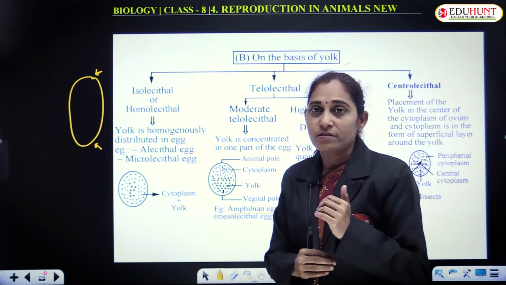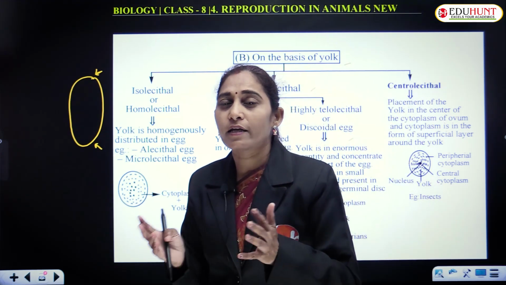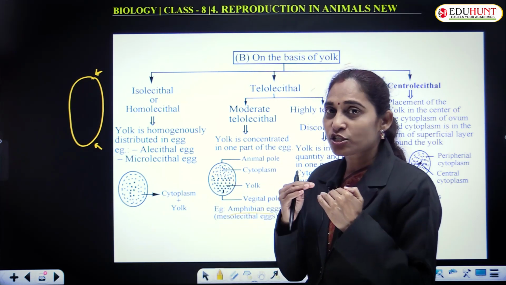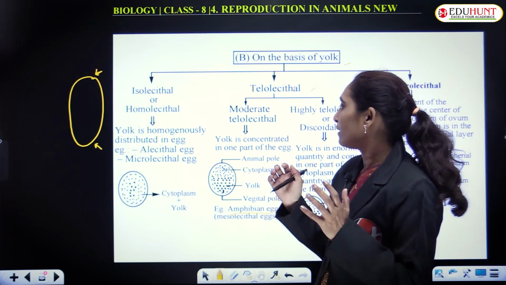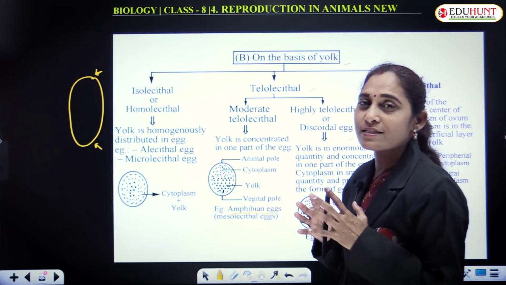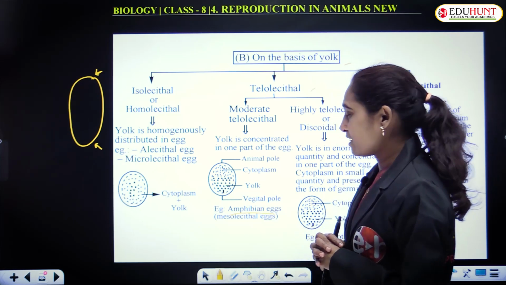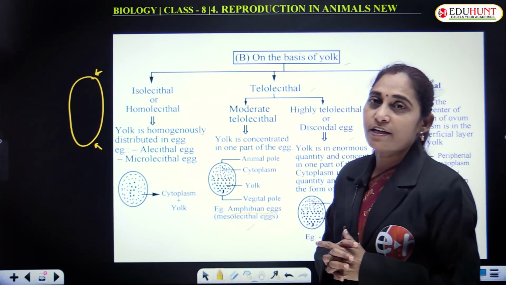The cytoplasm and the yolk are both equal in quantity, and the yolk is distributed towards one end, not exactly at the other pole. So this kind of egg is known as moderate telolecithal. It is seen in amphibians.